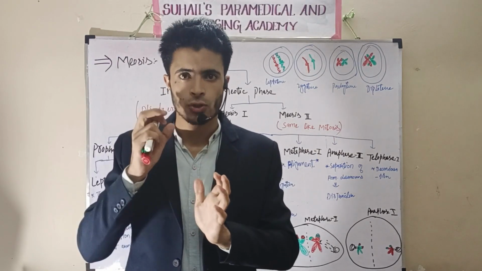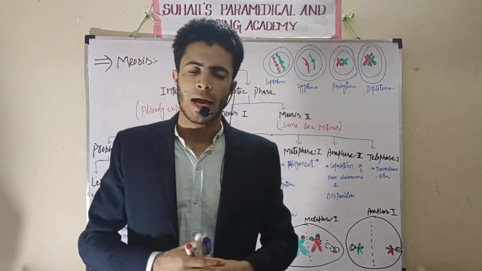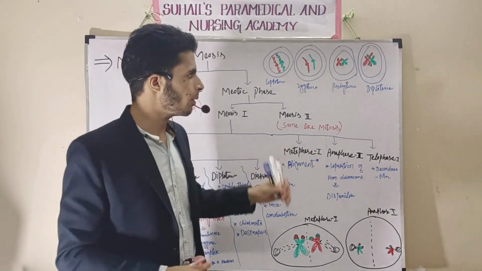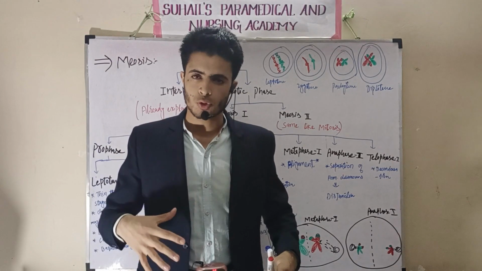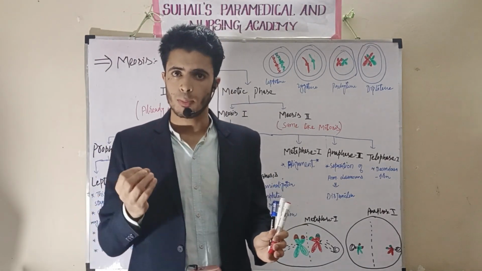So mitosis is the main division. Mitosis is the division that is shown by the primordial germ cells as well as by the somatic cells of the body. This is all about mitosis.